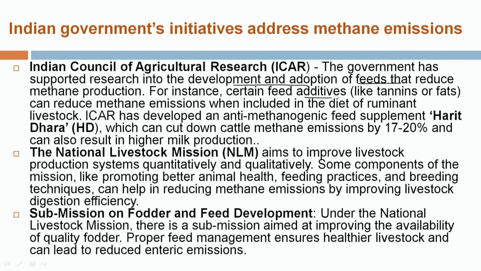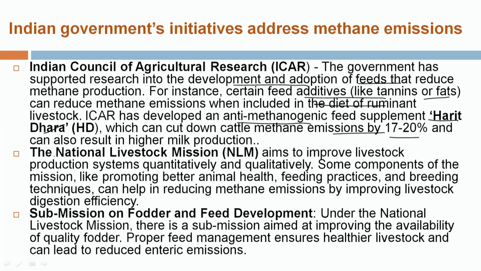For example, certain feed additives, as we have discussed, tannin and some of the essential fats, can reduce the methane emission when they are included in the diet of ruminants. ICAR has developed one important anti-methanogenic feed, Harit Dhara, which can cut down cattle methane emission by 17 to 20% and also results in more milk production because that energy is finally used for the production of milk.